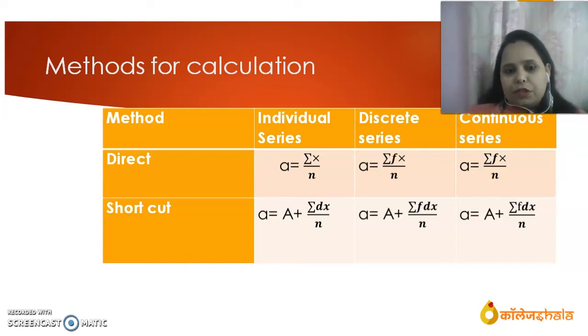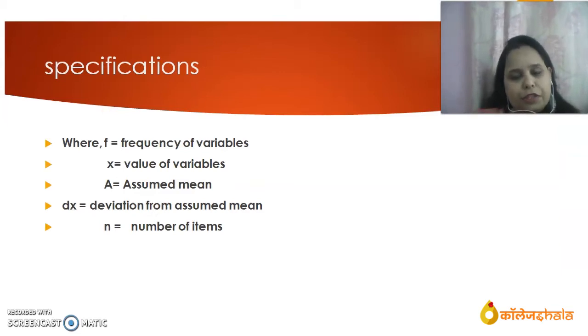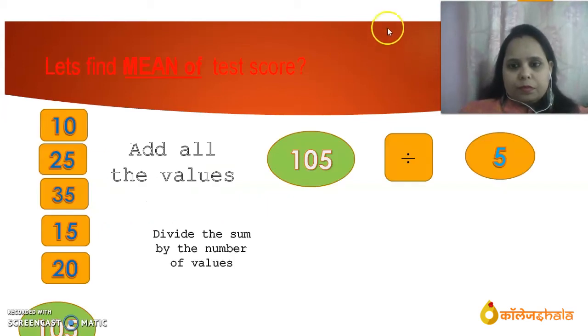So what are the specifications of these formulas? F is the frequency of the variable. Frequency of the variable means whatever items are in the series, how many times that item is repeated. That is called frequency. X is the value of the variable which is given in the question. A is the assumed mean. Dx is the deviation from the assumed mean. First of all we will take a mean from the series, which is the assumed mean, and the deviation from that assumed mean is dx. N is the number of items in the series. Total number of items is denoted by small n. Now we can solve the sum.